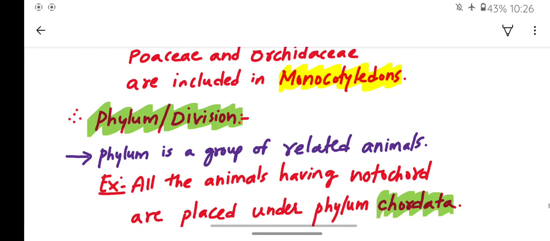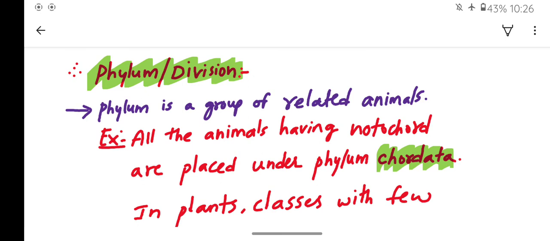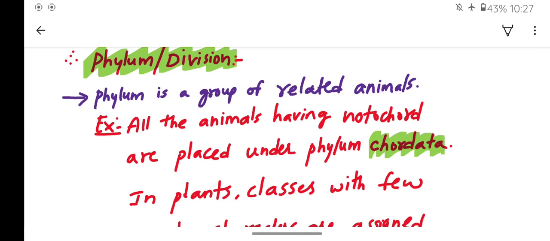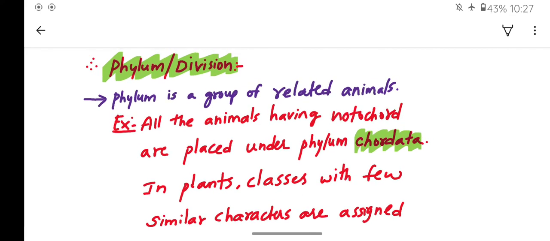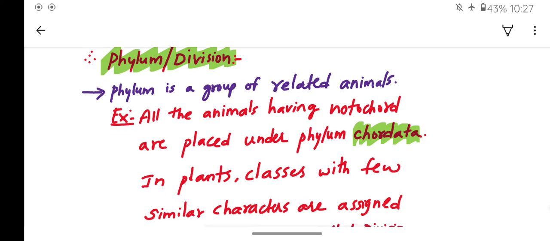In the same way, the next taxonomic category is phylum or division. Phylum is a group of related animals. All the animals having notochord are placed under the phylum Chordata, right? So phylum is a group of related animals. All the animals having notochord are placed in the Chordata.